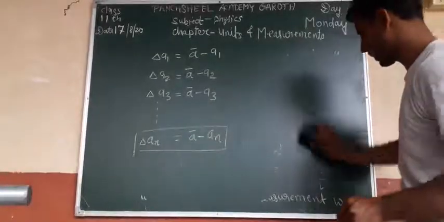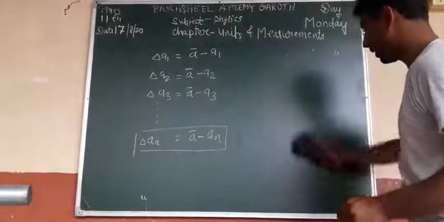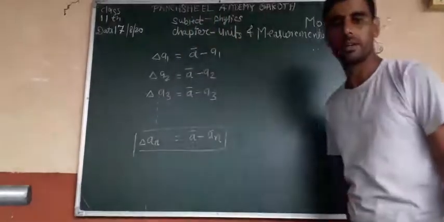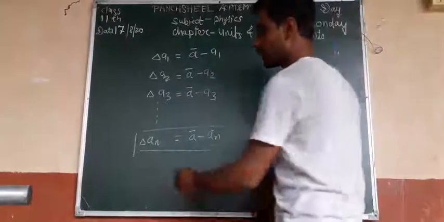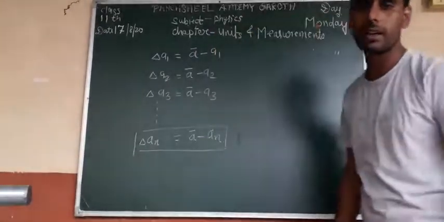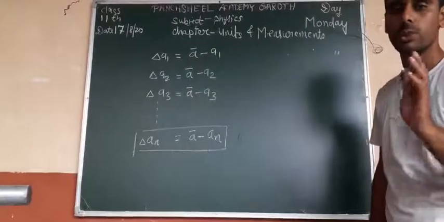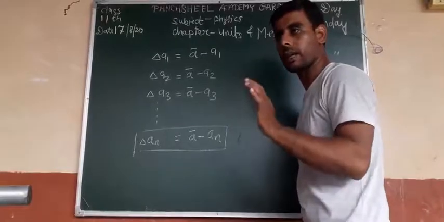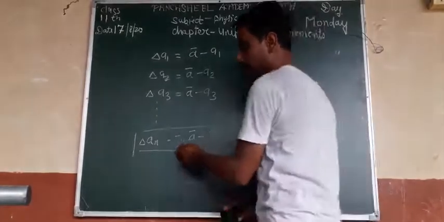One more thing, absolute error may be positive or negative. Absolute error may be positive or negative. This value may be positive or negative, but always you must take the positive value. ओके, हमेशा आपको क्या लेना है? पॉजिटिव वैल्यू ही लेना है. यहाँ पर आप लिख लीजिए.